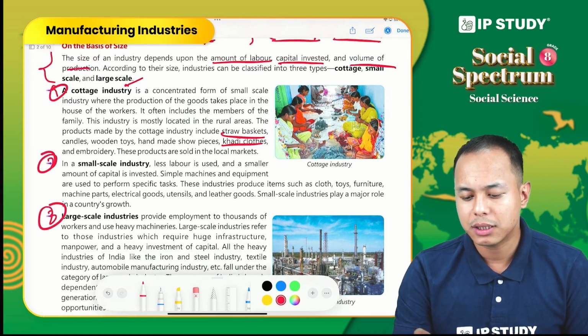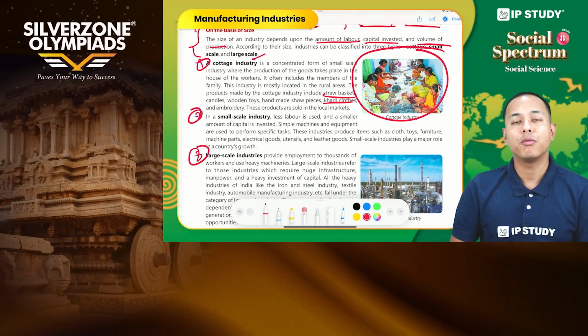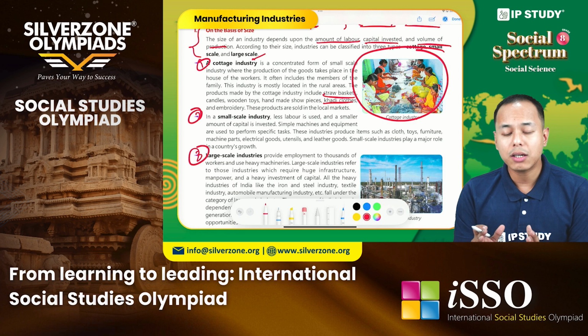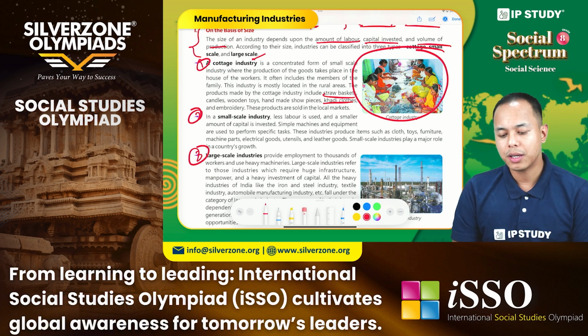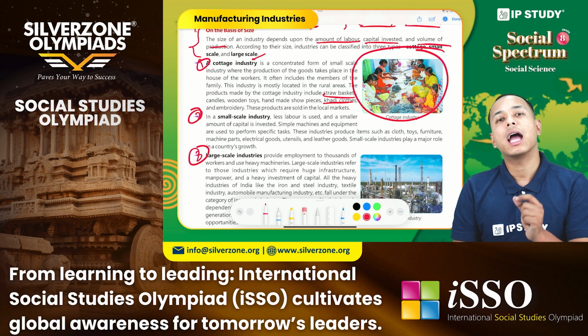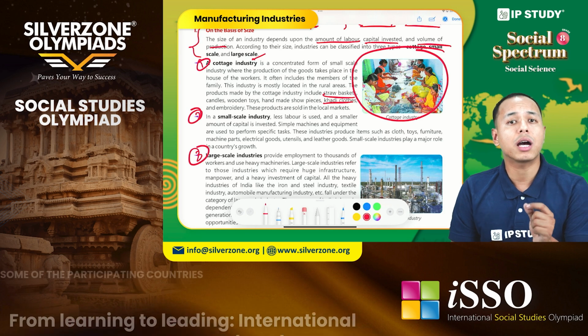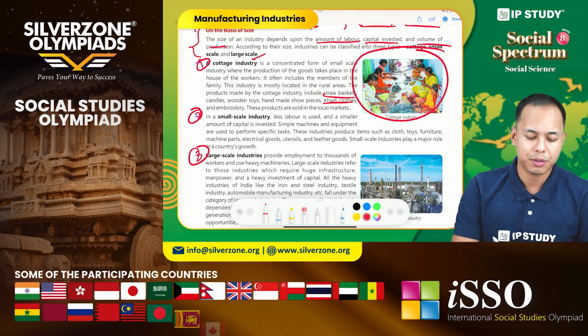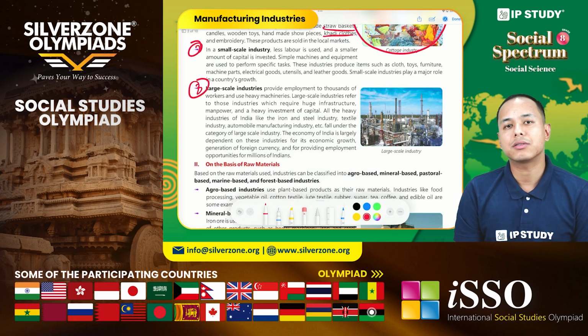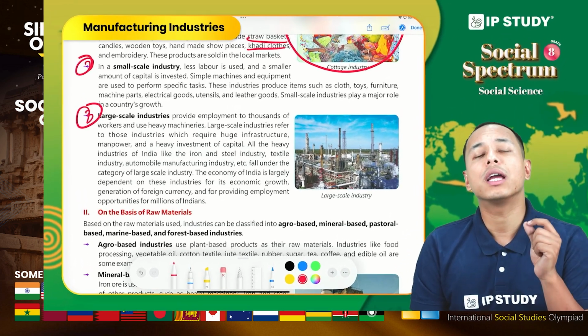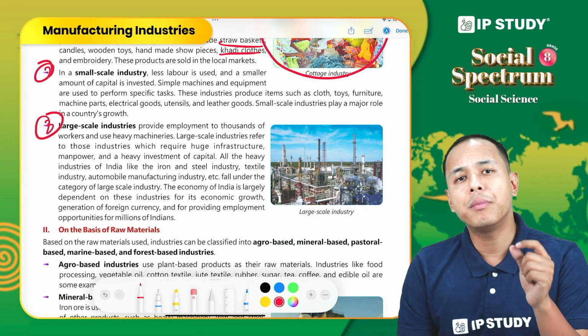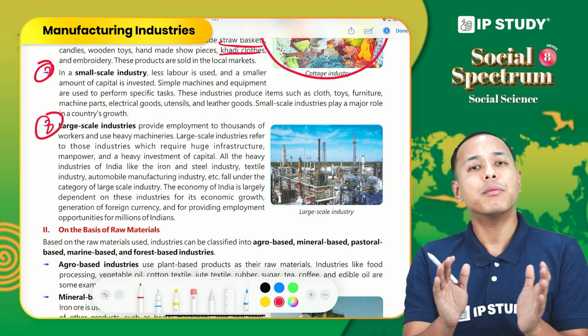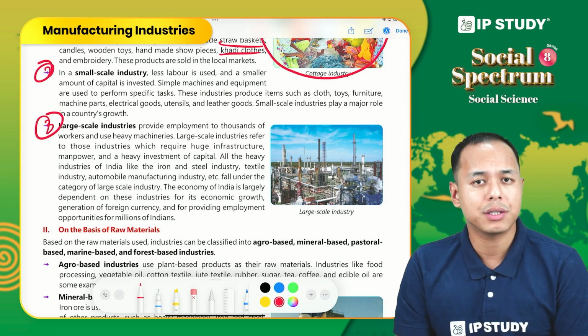For example, this is a picture of cottage industry. We do not see any sophisticated or hi-fi technology used here. The simple people are working, and the products that are produced are also very simple. Now comes small scale industry. Small scale industry refers to those industries where the labor that is used is more than in the cottage industry.